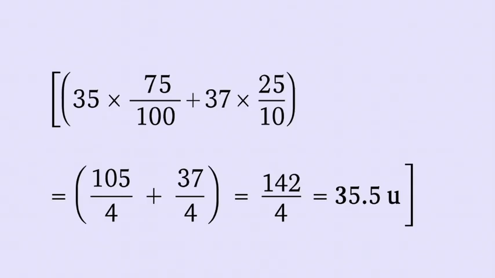The average atomic mass of a chlorine atom. On the basis of the above data, the mass of an atom of any natural element is taken as the average mass of all the naturally occurring atoms of that element.